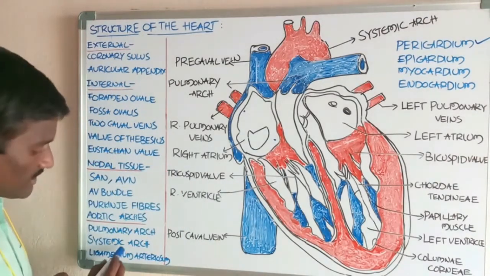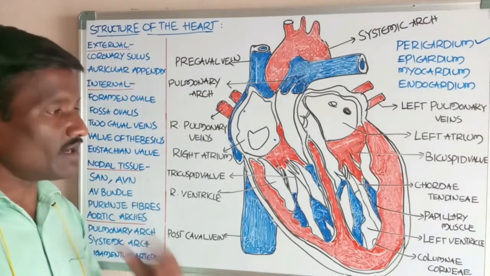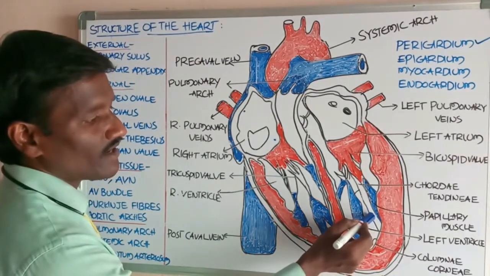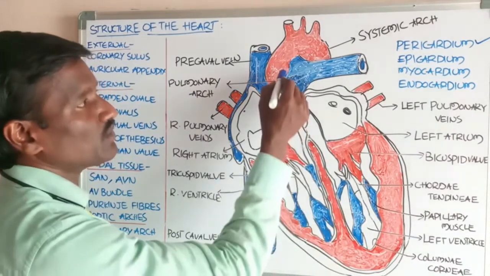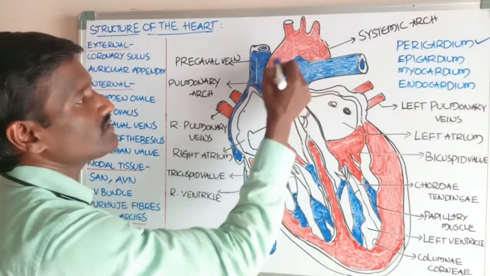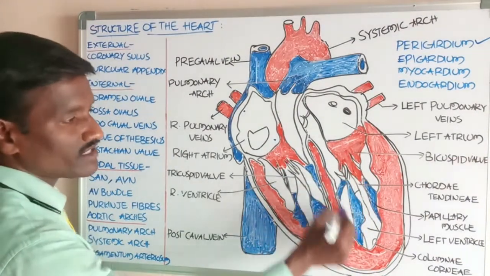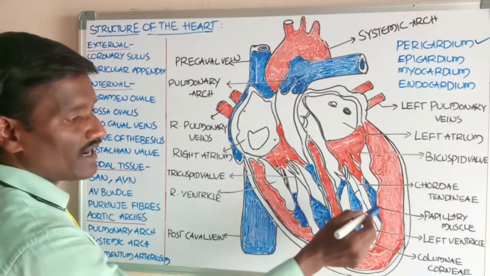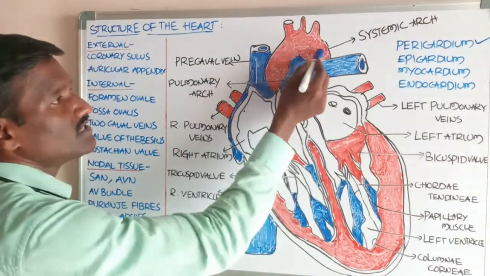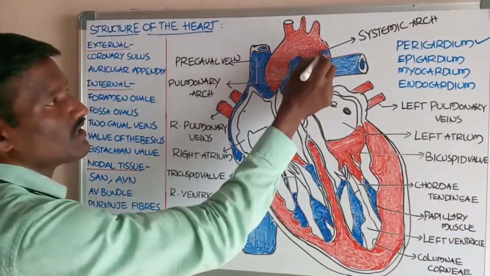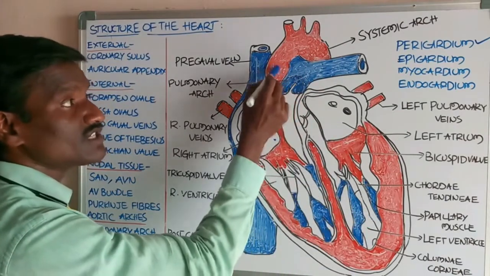Okay, students, next another one is the systemic arch. What about the systemic arch? This is the left ventricle. The left ventricle pumps the blood into the systemic arch. The left ventricle is the largest chamber in the heart and pumps oxygenated blood into the systemic arch. This is the systemic arch. At the opening, the left ventricle opens into the systemic arch.